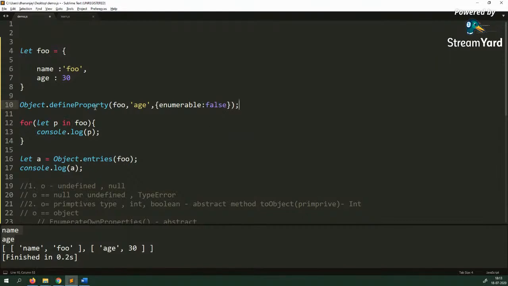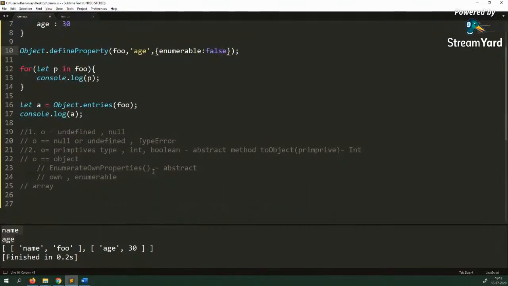Now what happened is that you have made age non-enumerable, which means this particular abstract method enumerate own properties will not return that property, because the age property is not enumerable. So now if you see the output at the bottom, Object.entries only returns name. It does not return the age property, because that is not enumerable, and you can see that here in the output.